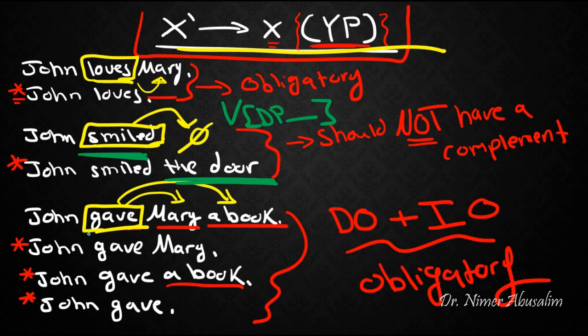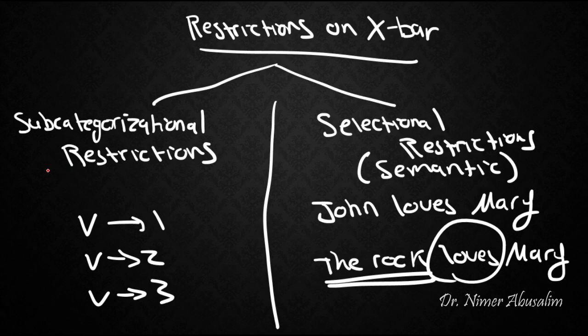Likewise, we know that this type of verb is a transitive type 3, meaning it should take 3 arguments, 1 before and 2 after. Now in this case it only takes 2 arguments, and so it is ill-formed. Same here, and in this one it only takes 1 argument, and so it is ill-formed. So now, as you can see, the subcategorizational restrictions are able to filter out some of the bad sentences.